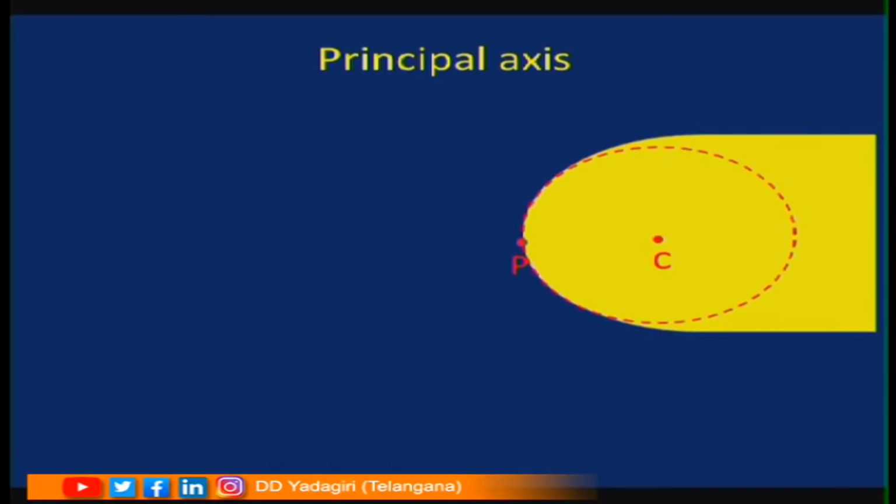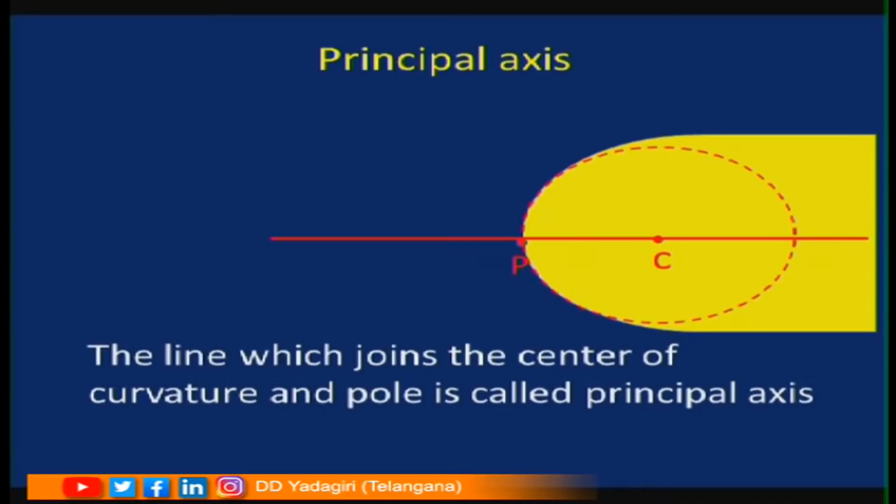Principal axis. See the children, this is the curved surface, P is pole, C is center of curvature. The line which joins pole and center of curvature is principal axis. So, the line which joins the center of curvature and pole is called principal axis. You can see children, this is the principal axis.